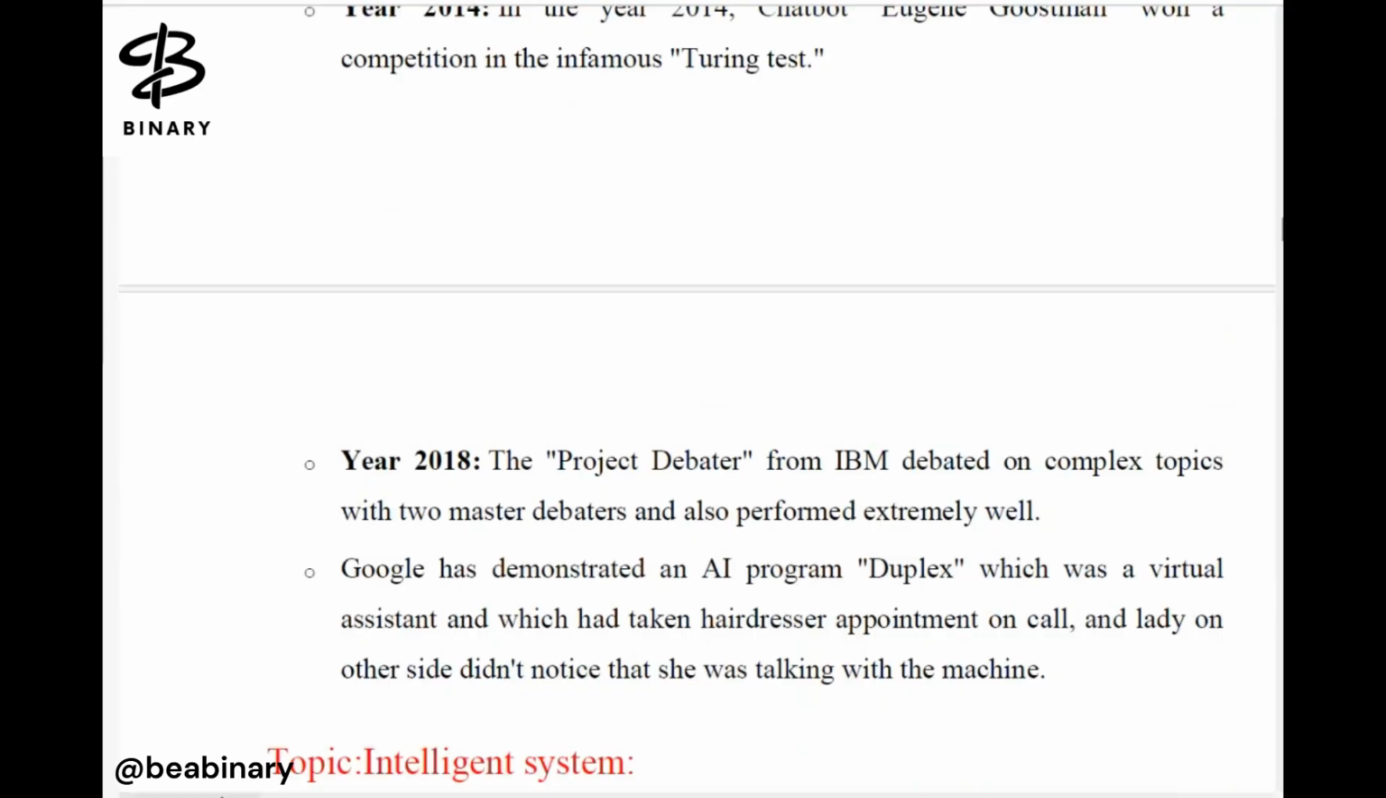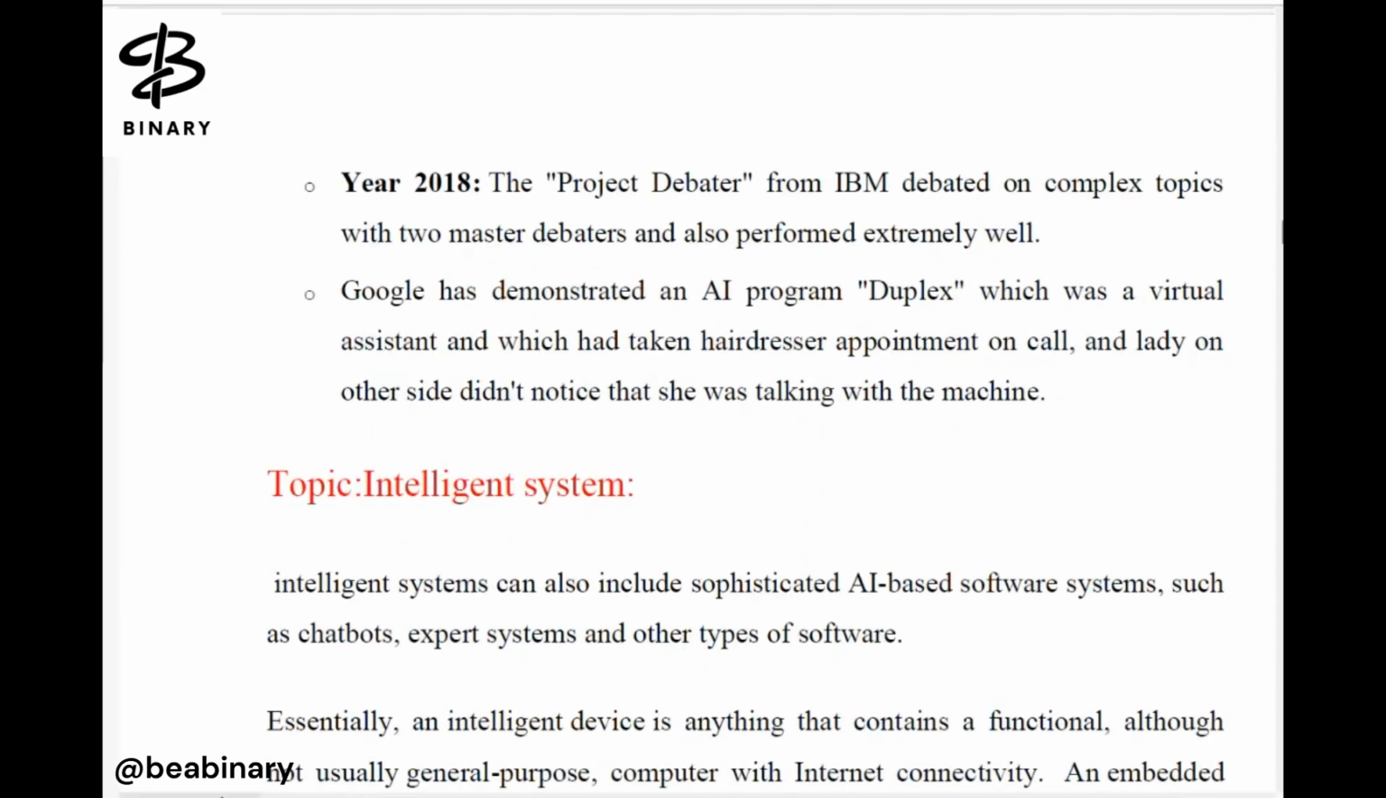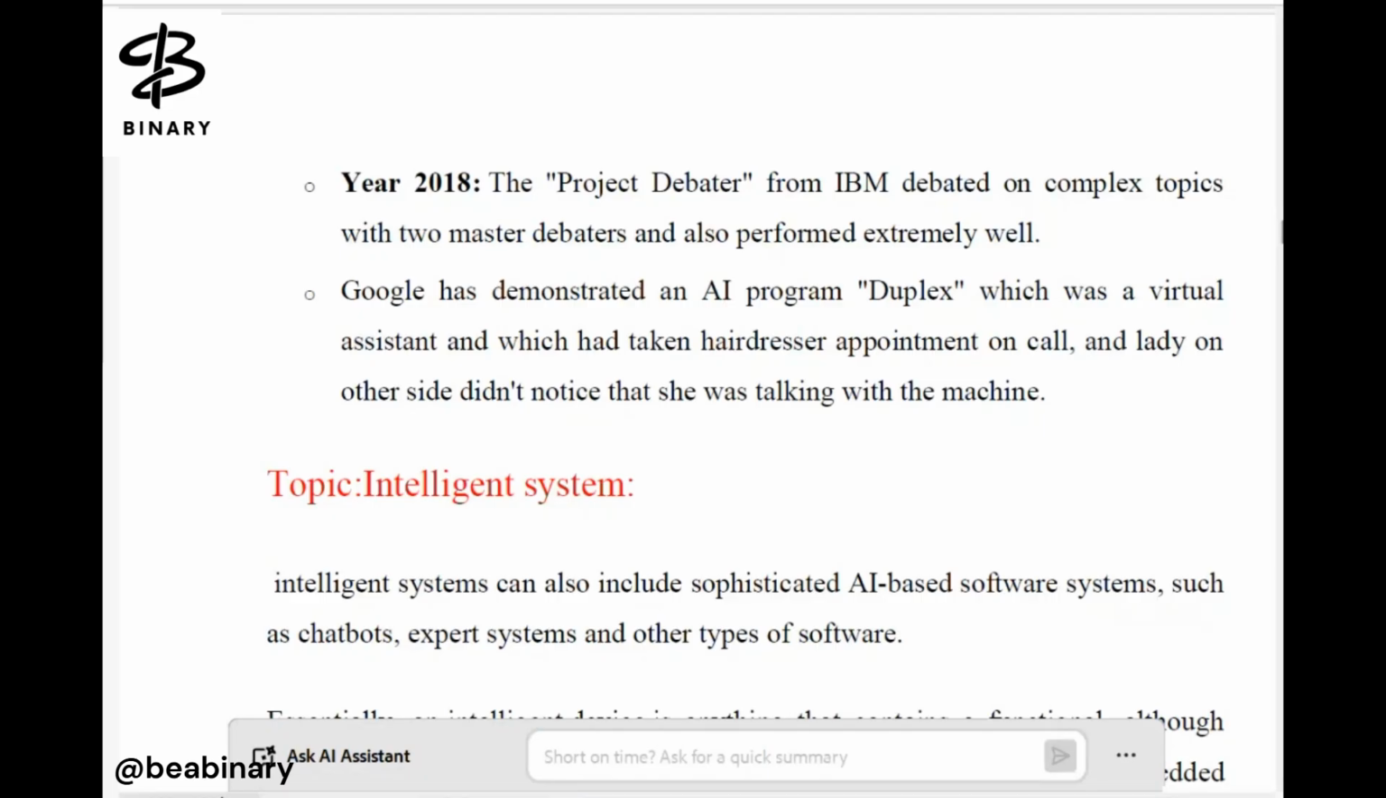Then in 2018, we are talking about Project Debater from IBM, which debated complex topics with two master debaters and also performed extremely well, right? So here we are talking about the different technologies in which AI has already proved itself, right? Google also demonstrated an AI program, Duplex, a virtual assistant which took a hairdresser's appointment on call, and the lady on the other side didn't notice that she was talking with a machine. So this is 2018, about the virtual assistant we are talking about here.